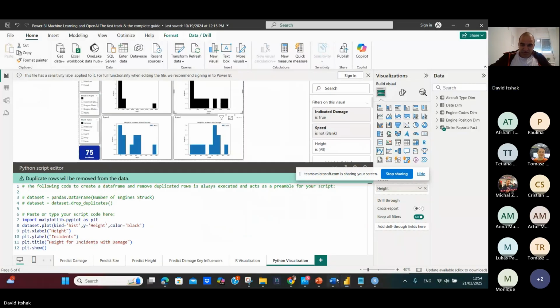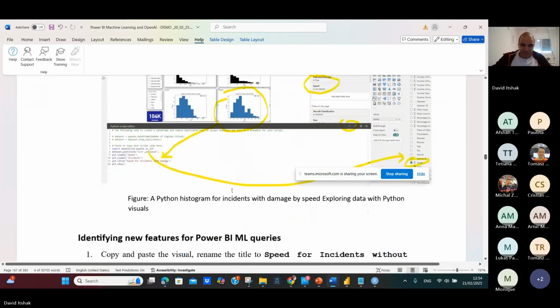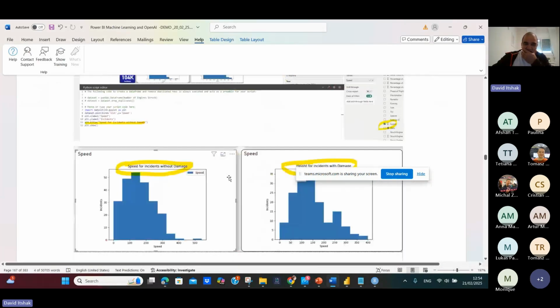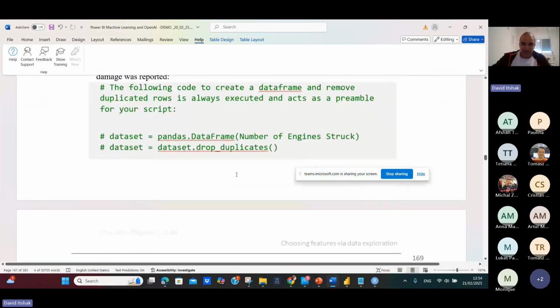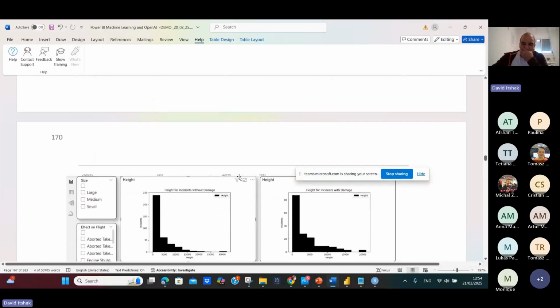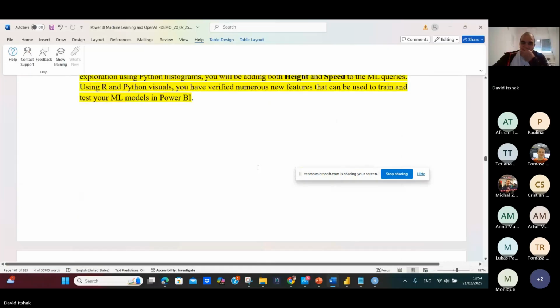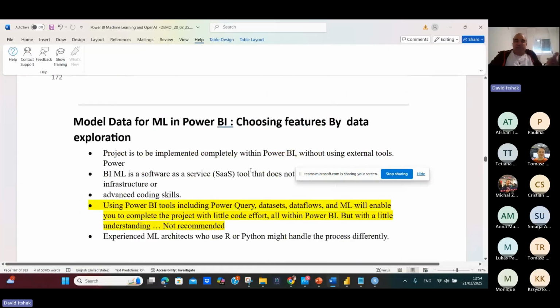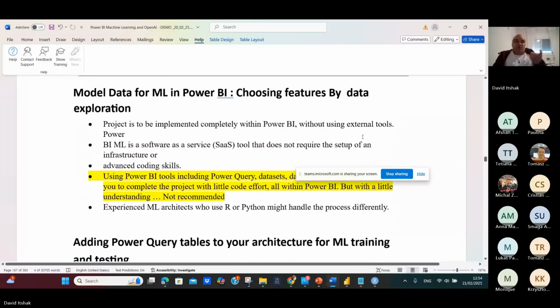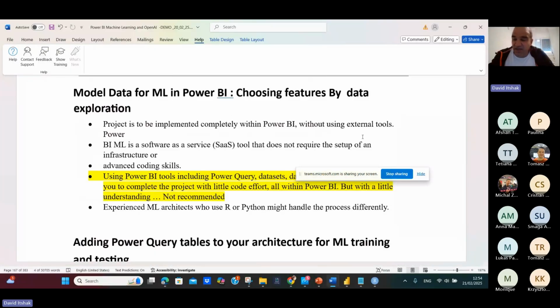So after I did this, I created 4 graphs. I want to prepare the data model for ML Power BI, choosing a feature by dataset exploration. So what we did here is use R and Python to explore the features, explore which feature will affect the ML service, and upload them to the ML service.